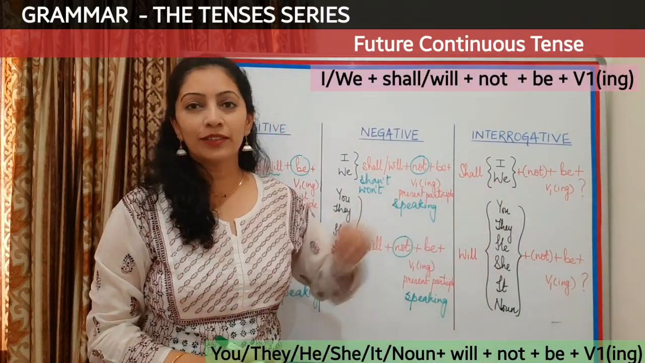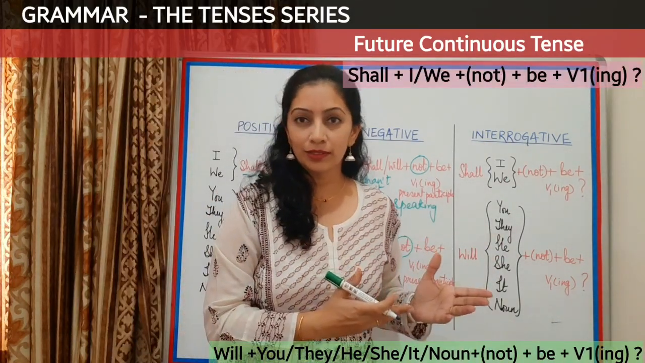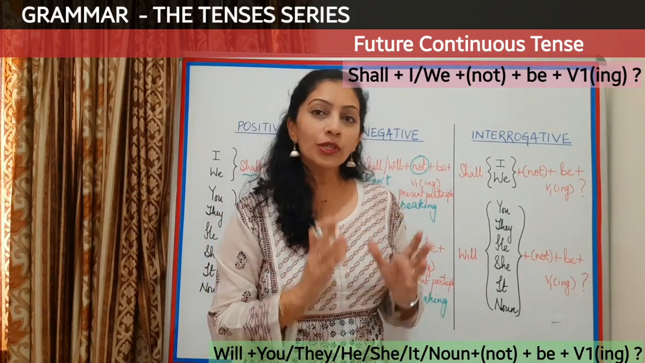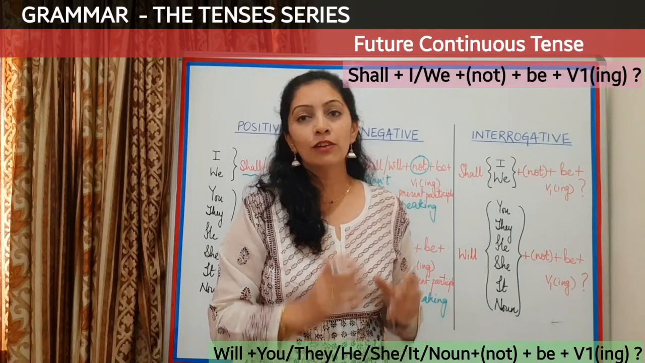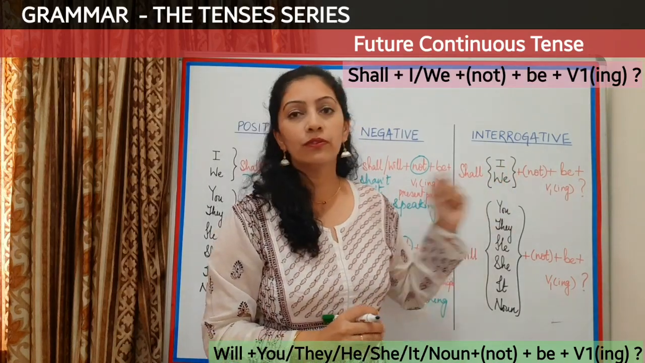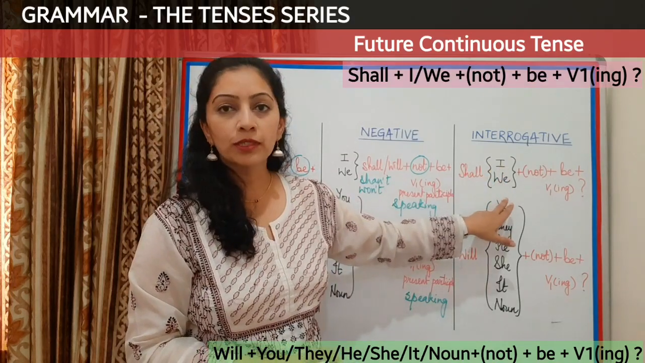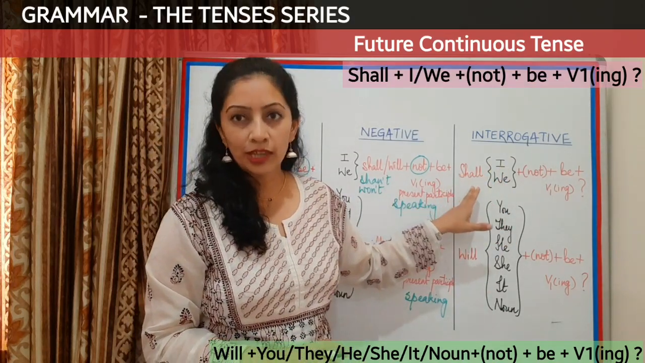Let's go to the interrogative structures. When we did simple future, at that time I had told you that we will not use will as the question word for first persons like I or we. Therefore, in the interrogative forms of the first persons, we'll only use shall.